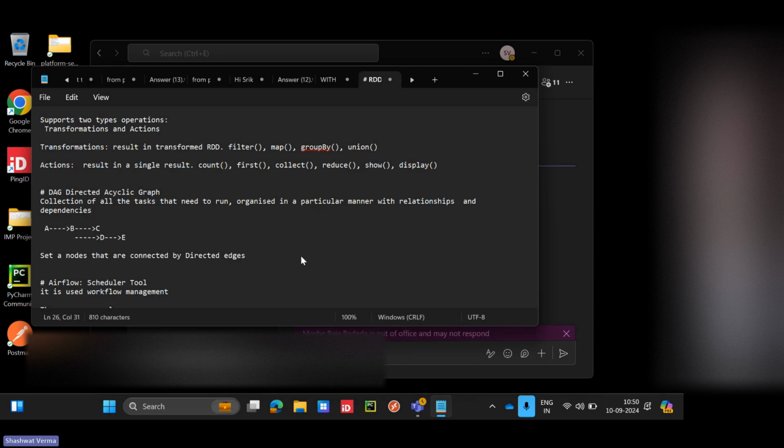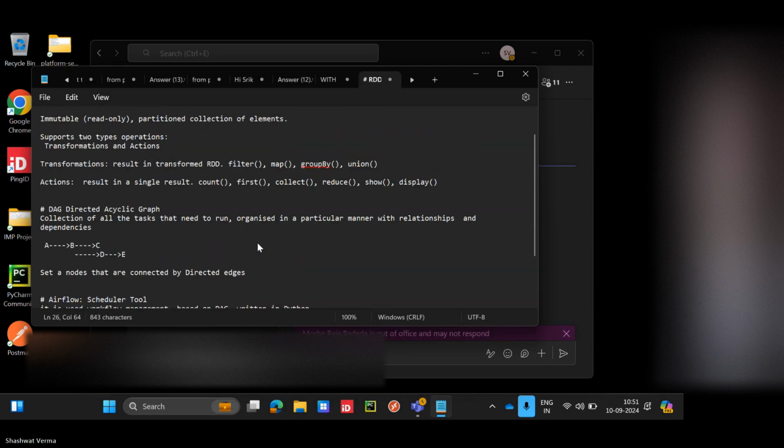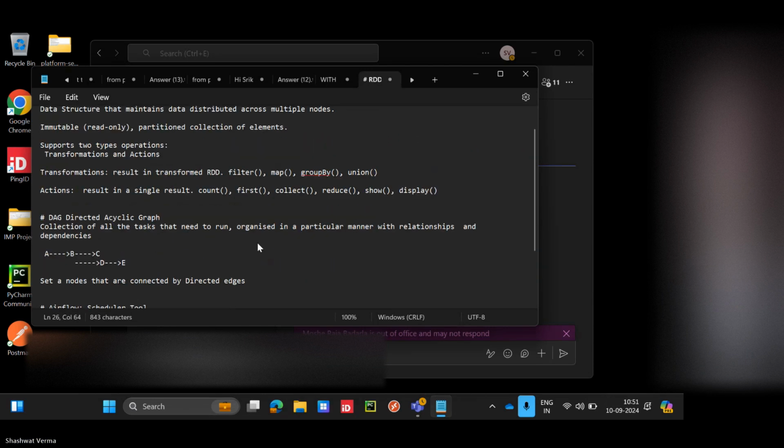It is based on a DAG, only DAG, so it is also an acyclic graph. And the most important thing is it is written in Python. Using Python code, we will write our schedule.